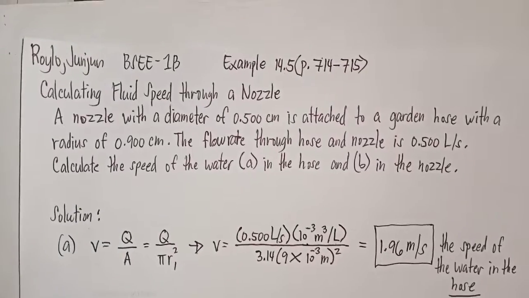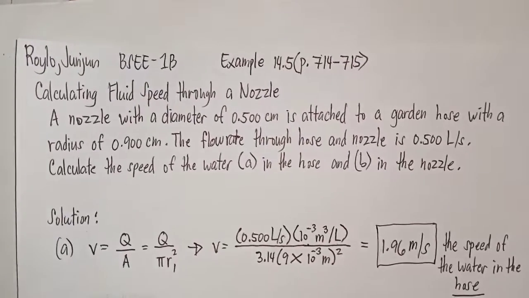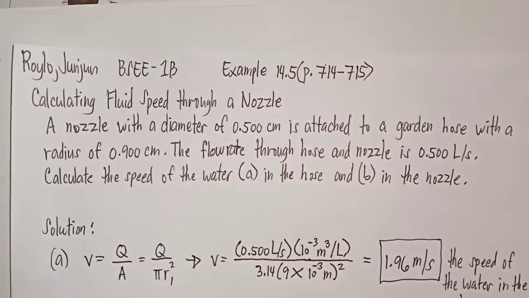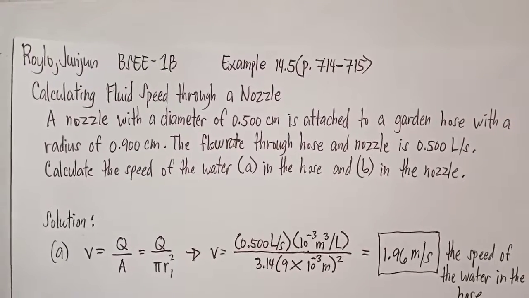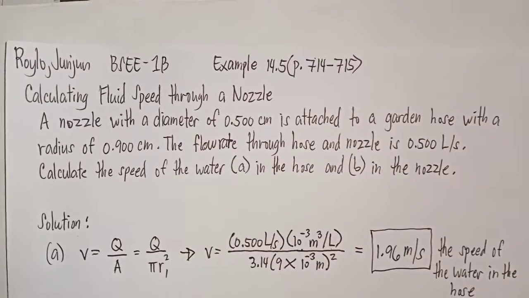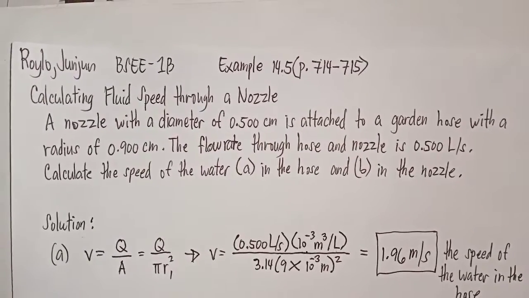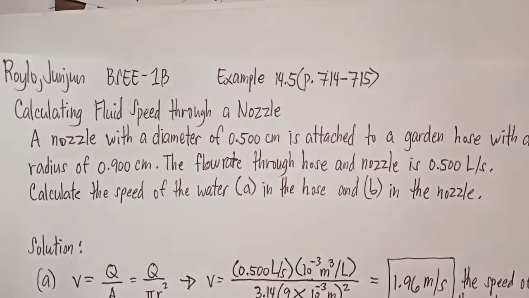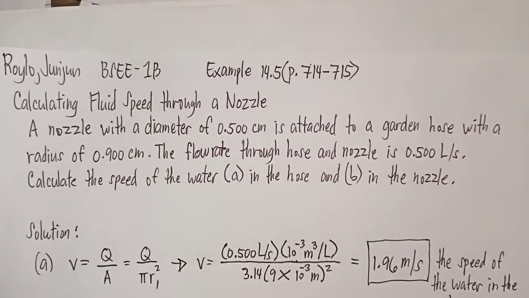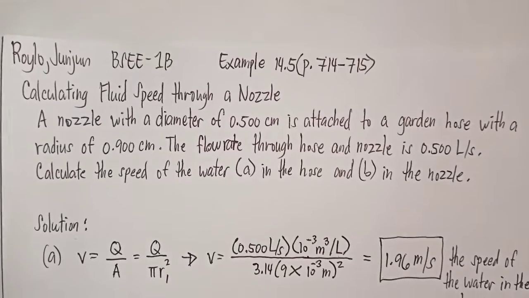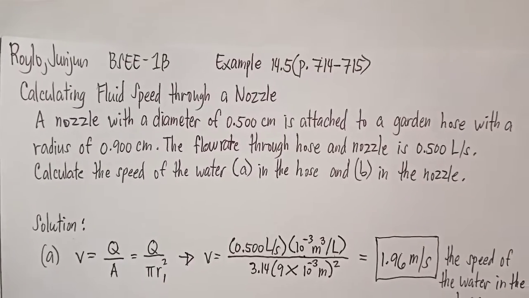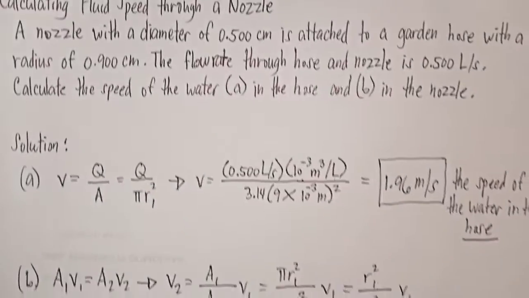Example 14.5, page 714 to 715. Calculating fluid speed through a nozzle. A nozzle with a diameter of 0.500 cm is attached to a garden hose with a radius of 0.900 cm. The flow rate through hose and nozzle is 0.500 liter per second. Calculate the speed of the water A in the hose and B in the nozzle.